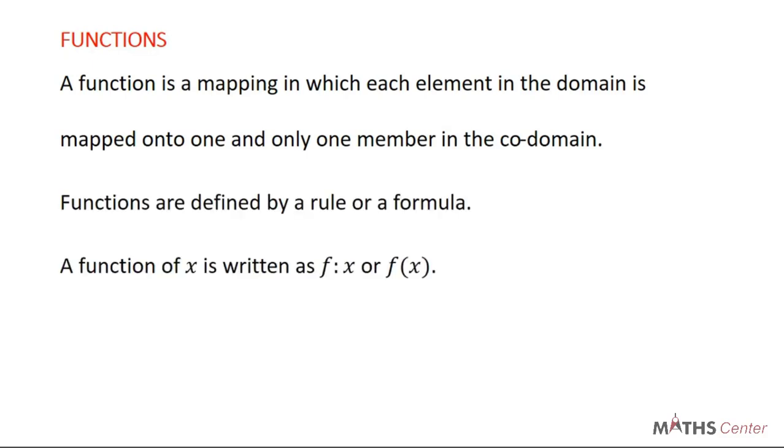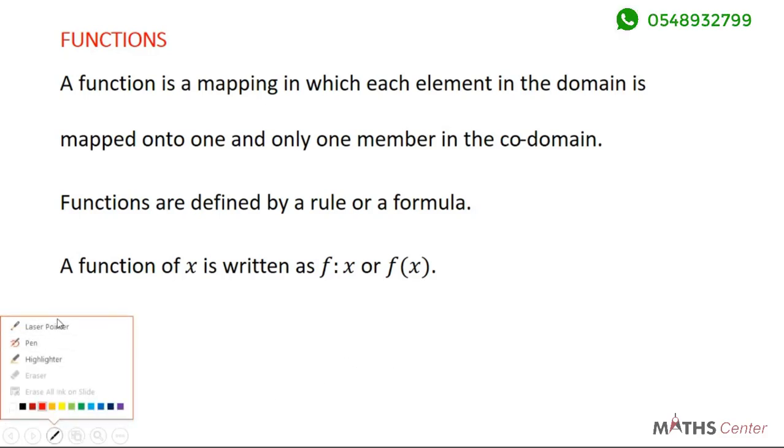Just as it is for mapping, functions are also defined by a rule or a formula. So in a function, we will be given a rule or a formula. Then using that rule or formula, we can find images of members in the domain.